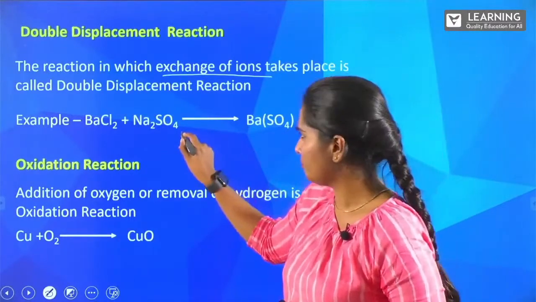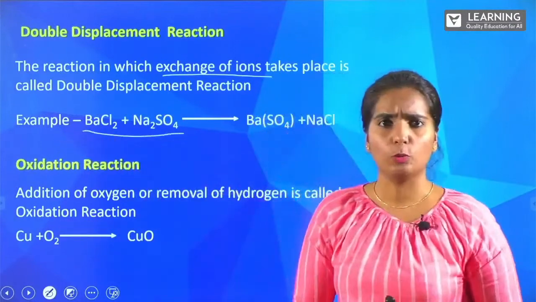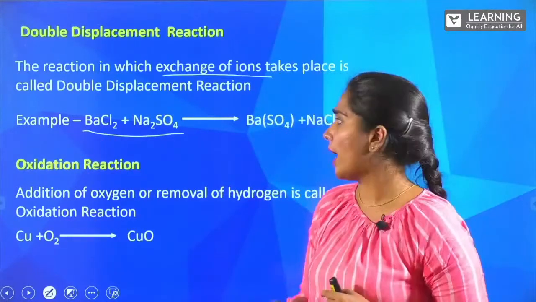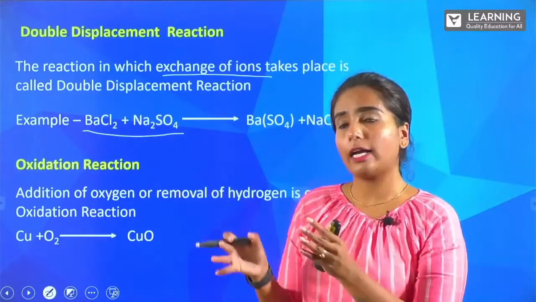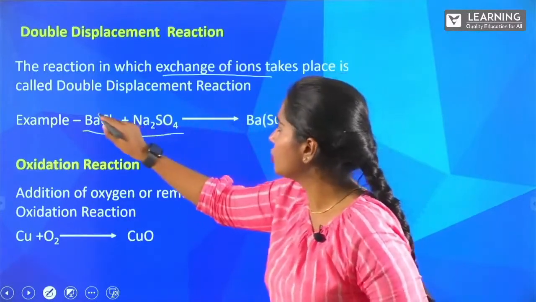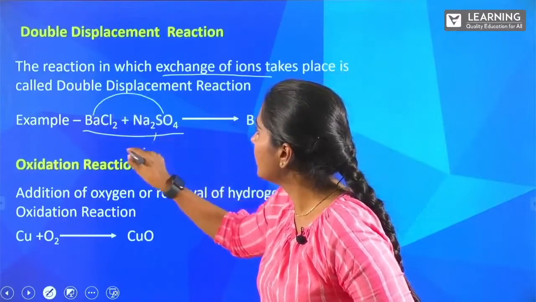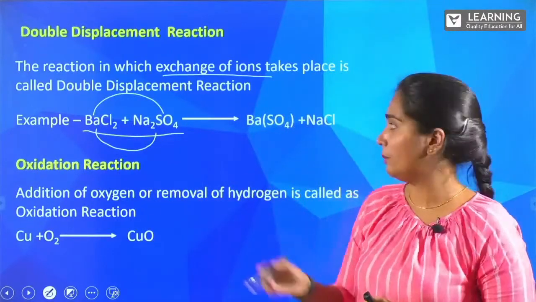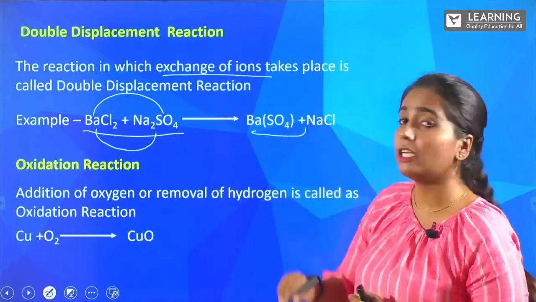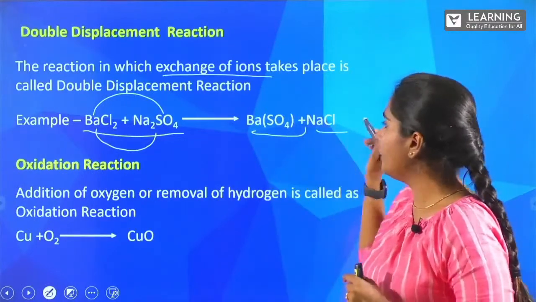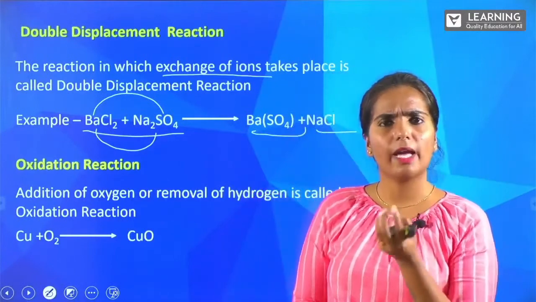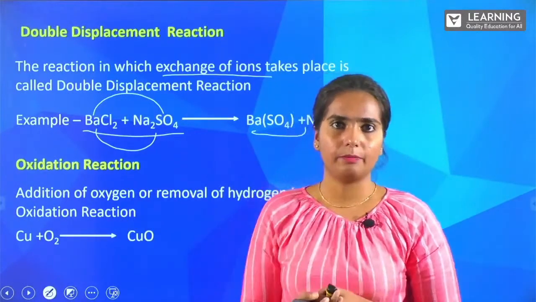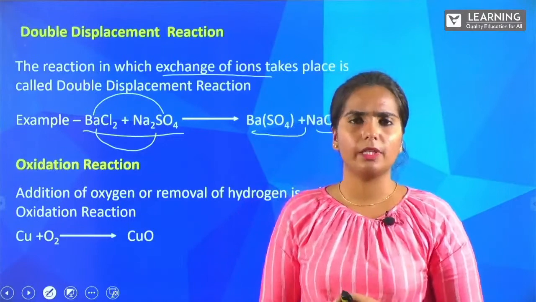You can see here, we are taking BaCl2, barium chloride, and treating it with sodium sulfate. What happens here is the exchange of ions between them. Here you can see we are getting barium sulfate and NaCl. The barium sulfate will be in the form of a white precipitate.